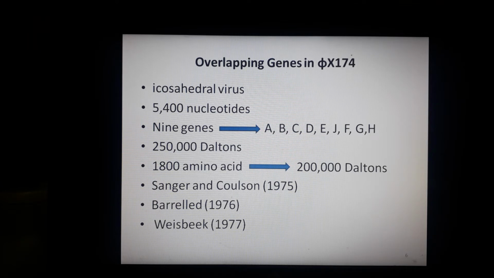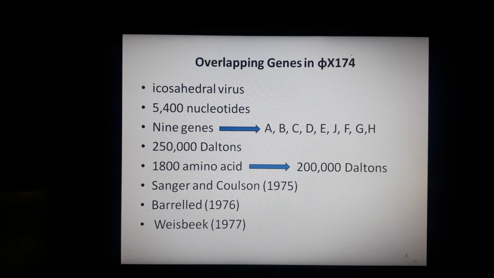The genome of this bacteriophage contains around 5400 bases, and it has the maximum capacity for encoding about 1800 amino acids. So it contains 5400 bases, and it can code around 1800 amino acid residues, and the weight of these amino acid residues will be 2 lakh daltons combined weight.